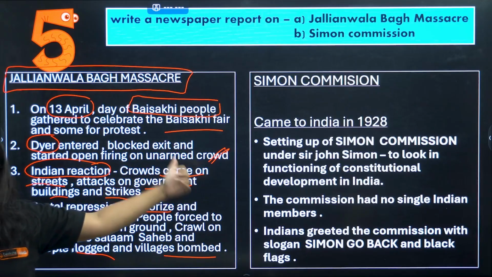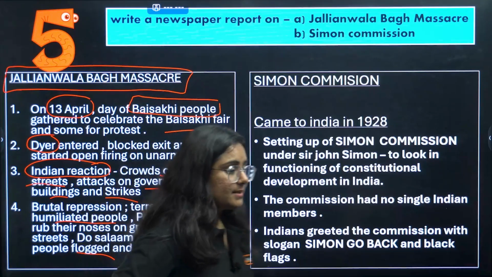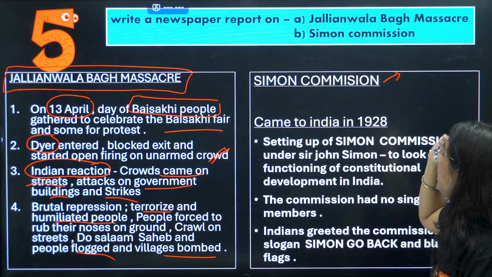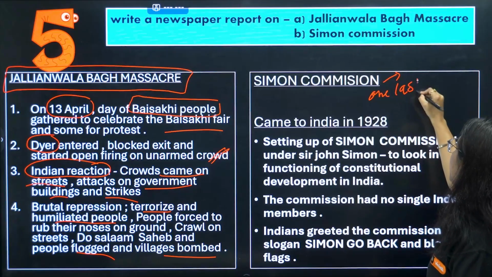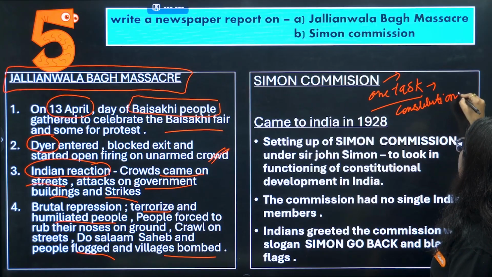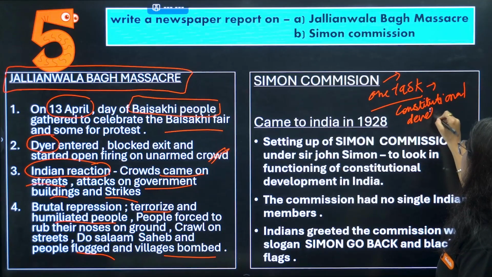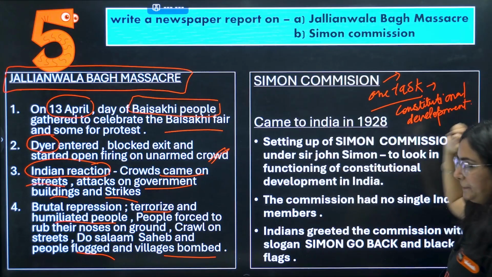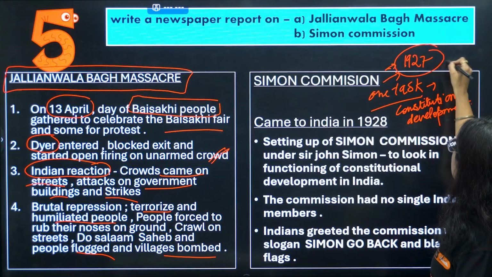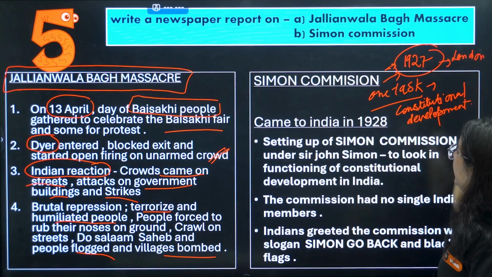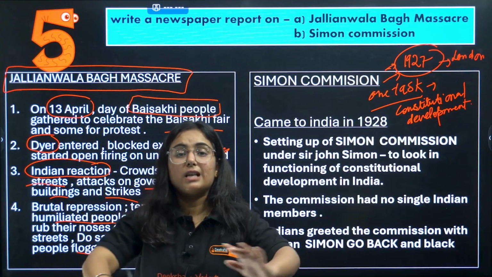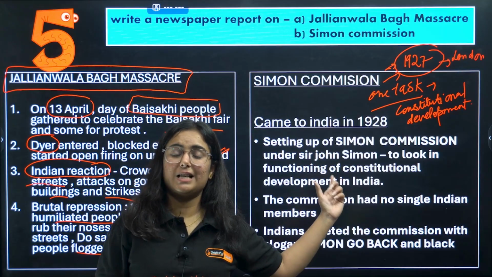Moving towards the next one, that is the Simon Commission. Now what is the Simon Commission? Pay attention, right? Basically this commission came for one important task. What was the task? To suggest constitutional development in the country. This commission was formed in the year 1927 in London. Who headed the commission? It was Sir John Simon, after whose name it is referred to as the Simon Commission.